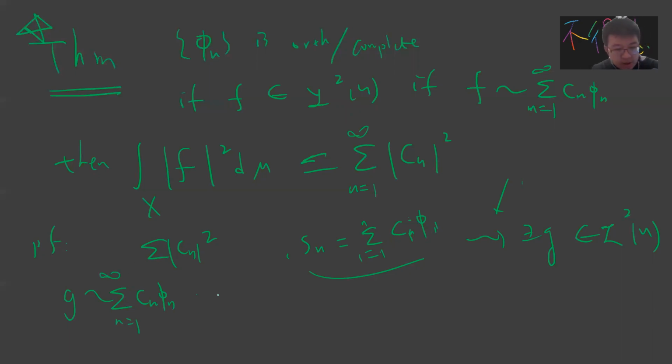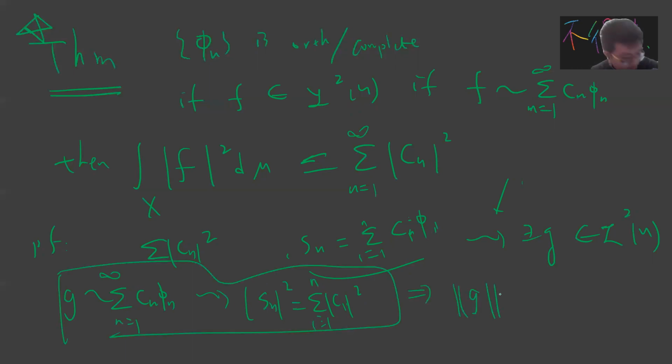And by simple computation, I know that the norm of Sn squared is the summation of Ci square from 1 to n. So compare these two, and I get that the g norm squared is the summation of these. Okay, so this is Riesz-Fischer.